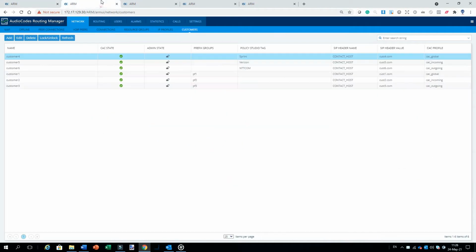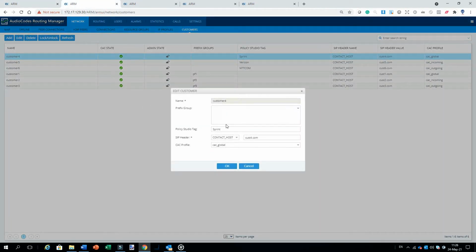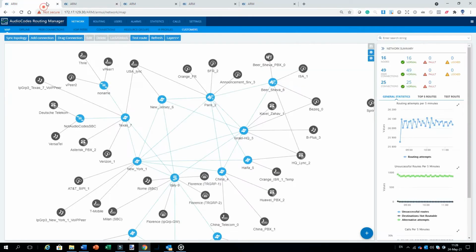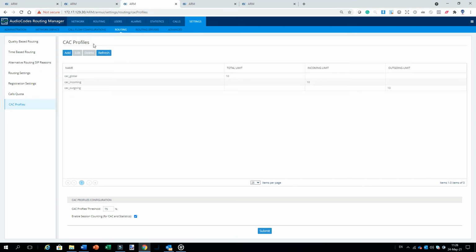represented by an ARM customer entity. Each ARM customer is mapped to a Teams tenant. Multiple tenants can be associated with a single SBC IP group, enabling hosters to make more efficient use of their SBC capacity. Call admission control, or CAC, is a common feature used in voice networks to limit the permitted number